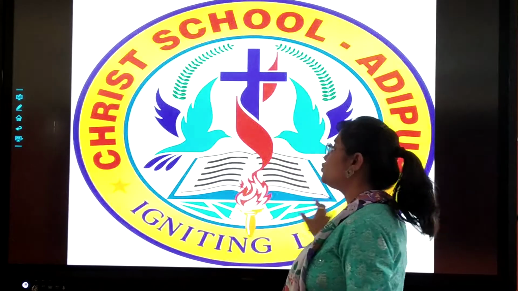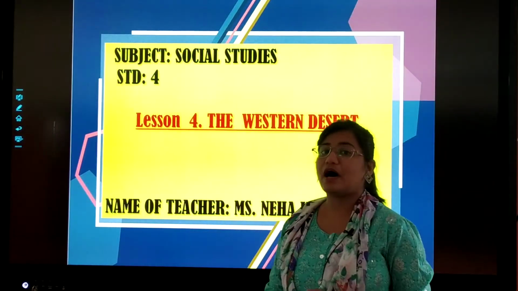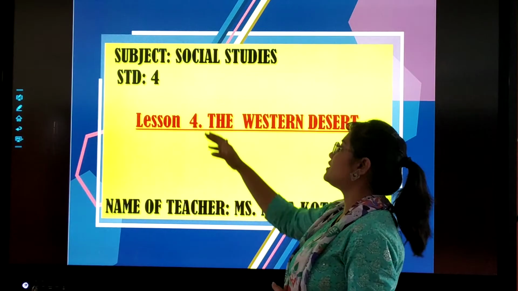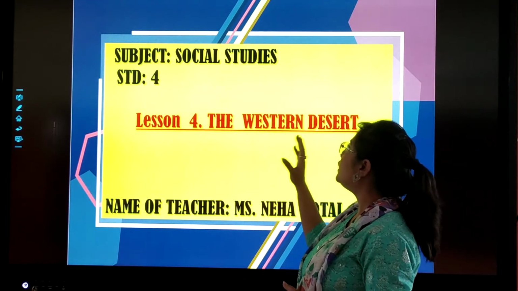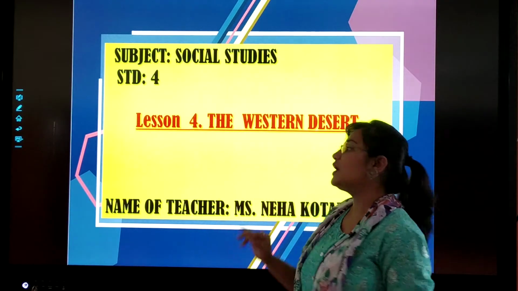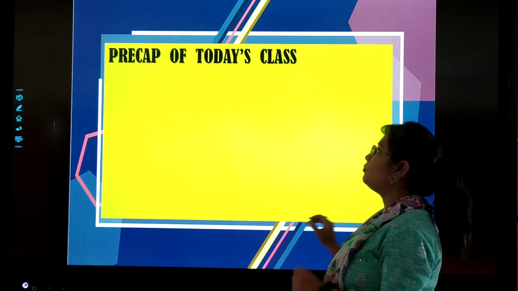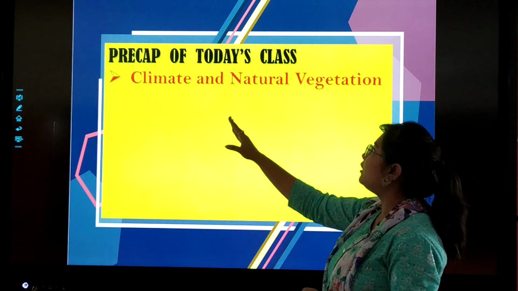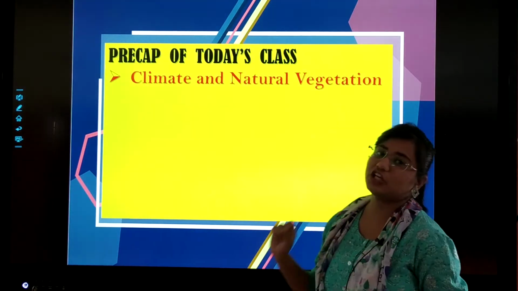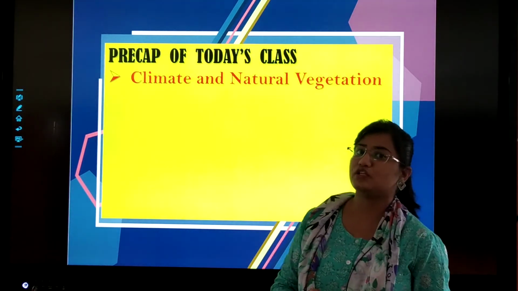Dear children, today we will be learning about our new chapter, that is our lesson number 4, the Western Desert. And in this chapter, we will be covering the points which are climate and natural vegetation of desert regions.